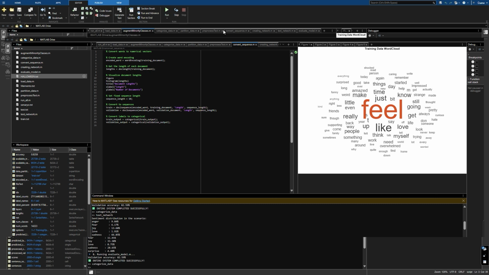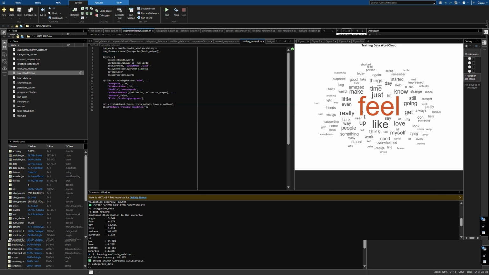And next, we create a network. After the inputs are prepared, we use the LSTM architecture, and we assign training options. In this part, you can see the definitions of the layers. The input is a one-dimensional sequence, here a word ID sequence.